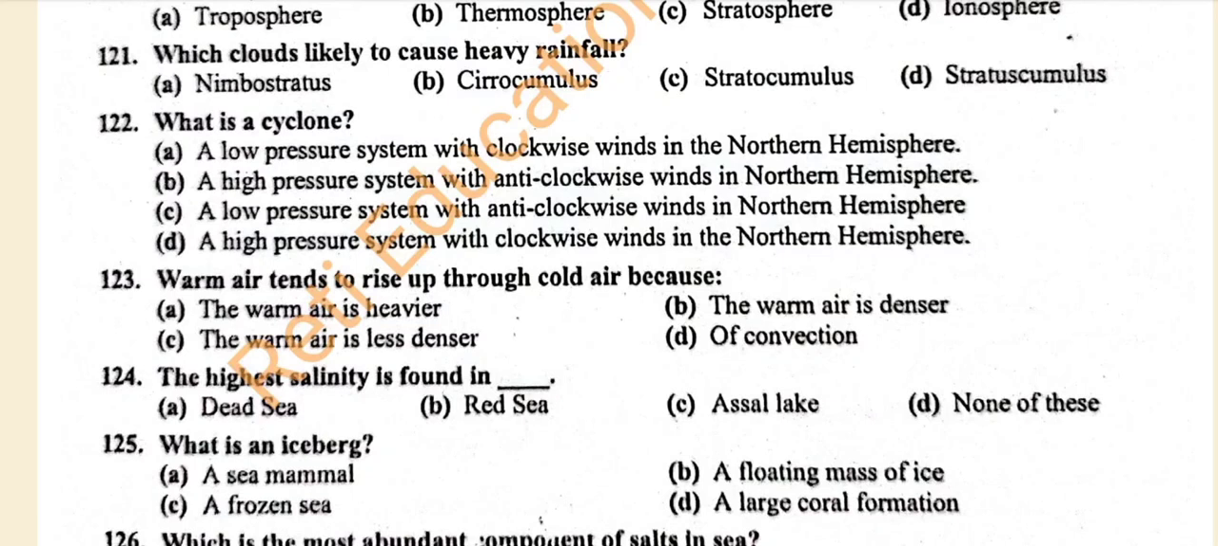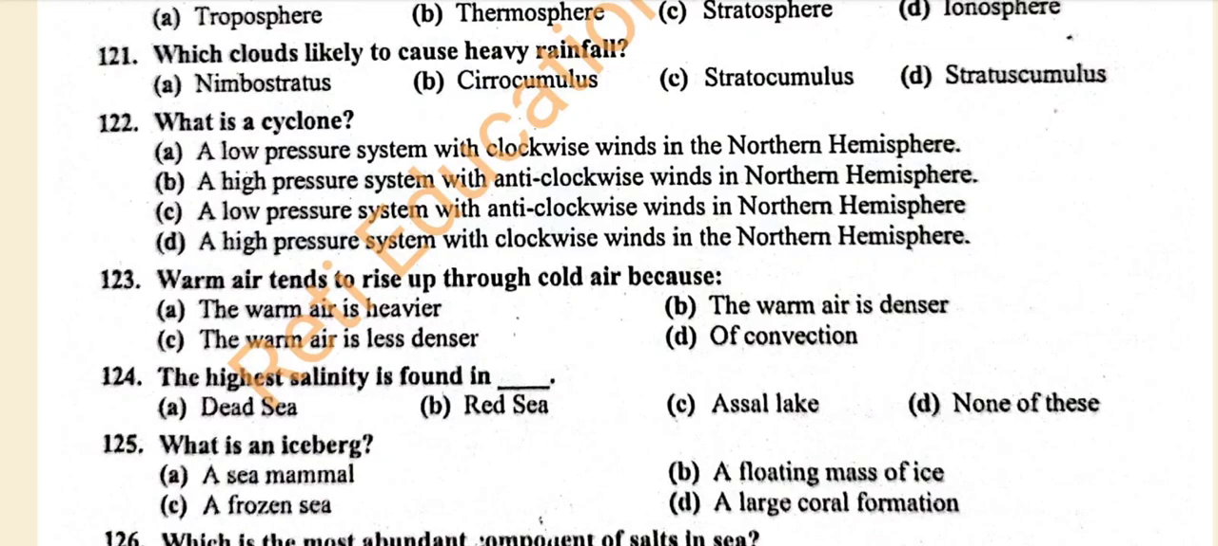Number 121. Which clouds are likely to cause heavy rainfall? A. Nimbostratus. B. Cirrocumulus. C. Stratocumulus. D. Stratocumulus. And the correct answer is B. Cirrocumulus.